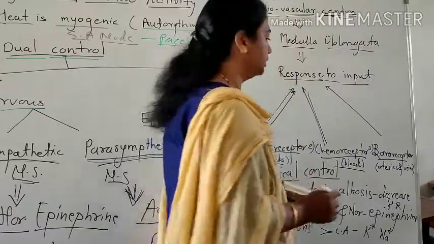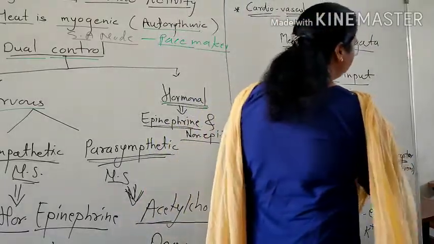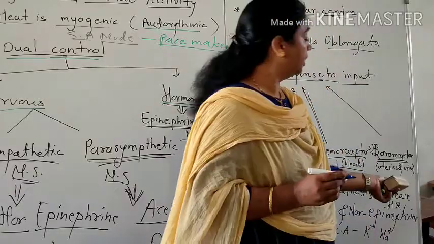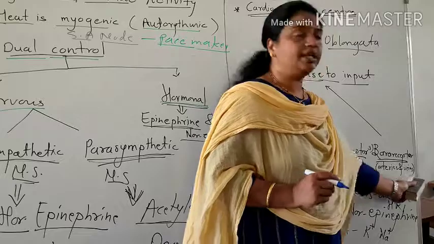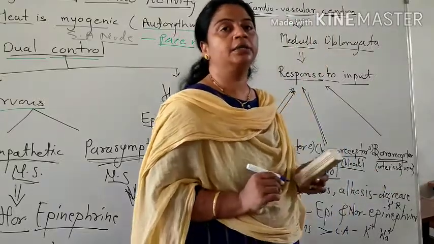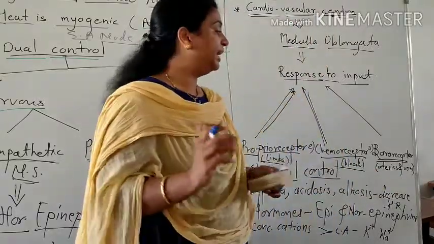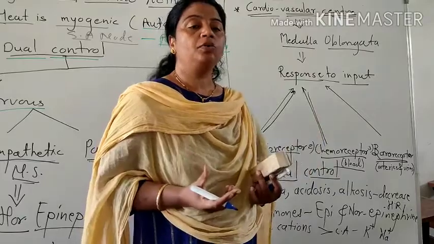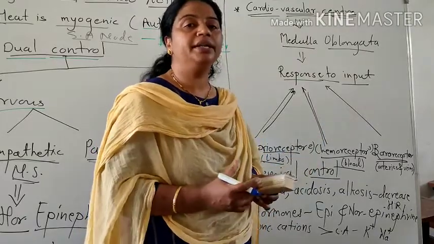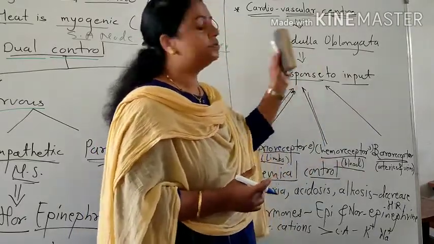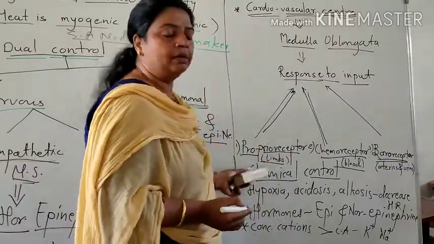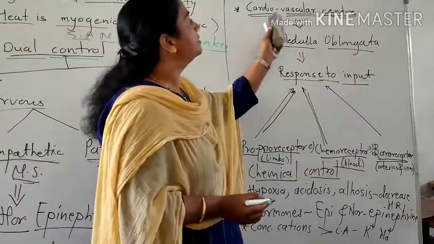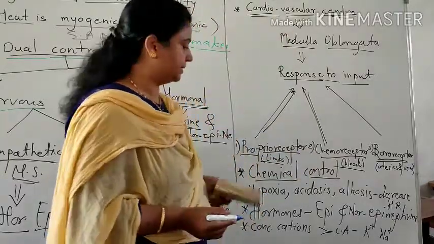the medulla oblongata, or cardiovascular center, works. Then the baroreceptor monitors the stretching of the main arteries and veins in the heart. When cardiac output increases or the volume of blood increases, it gives a response to the cardiovascular center. So according to these receptors, the cardiovascular center works.